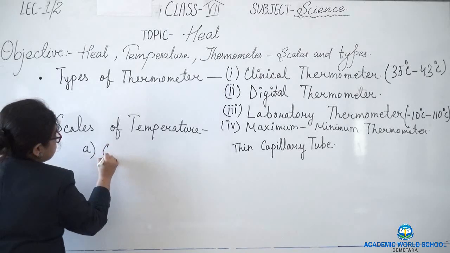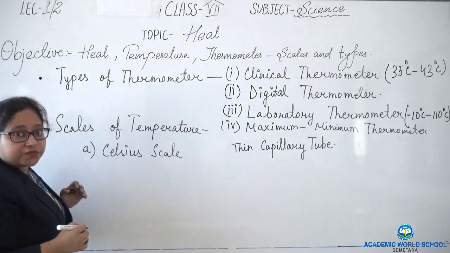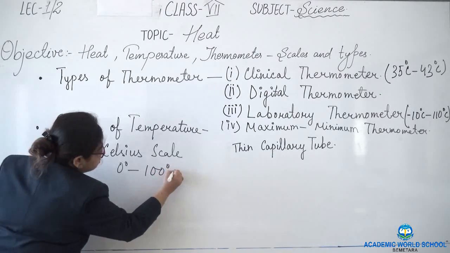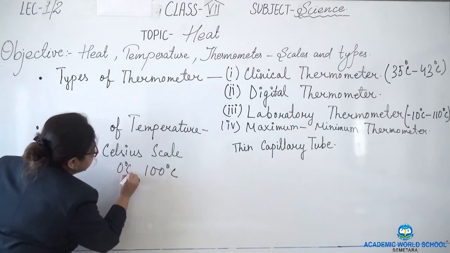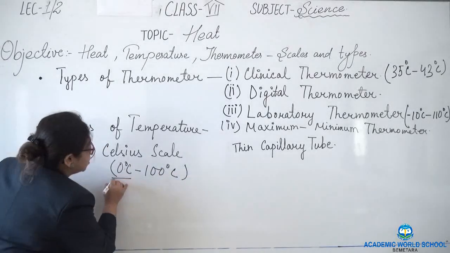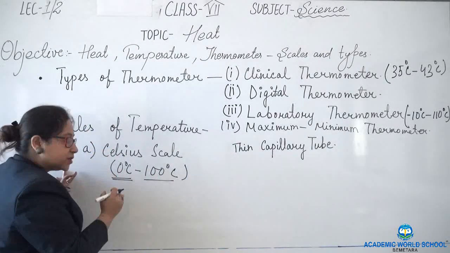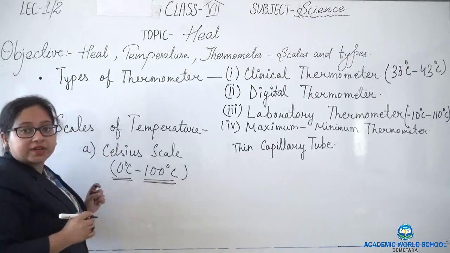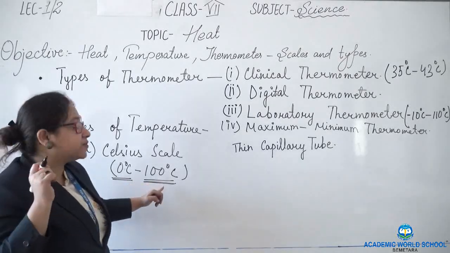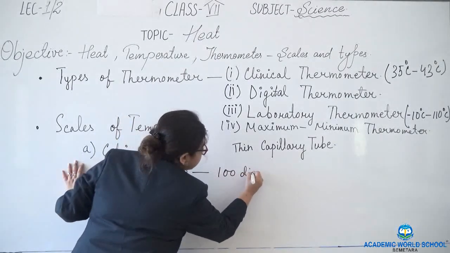First is Celsius scale. Its range is from 0 degree to 100 degree. 0 degree Celsius to 100 degree Celsius. What does it mean? The lowest division is 0 degree and the highest division is 100 degree. Means the melting point is at 0 degree and the boiling point is at 100 degree. So in between these there are total 100 divisions.